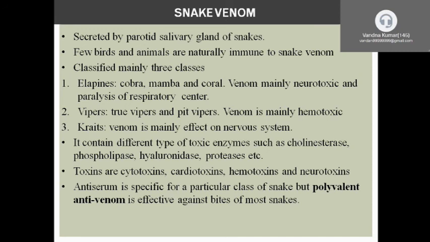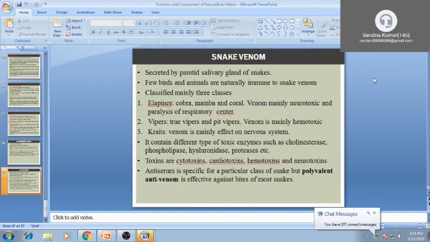The toxins are cytotoxins, cardiotoxins, hemotoxins, and neurotoxins that affect the nervous system and respiratory system directly. For this venom, drugs are prepared. Anti-venom drug is specific for a particular class of snake, but polyvalent antivenom is effective against bites of different types of snakes.